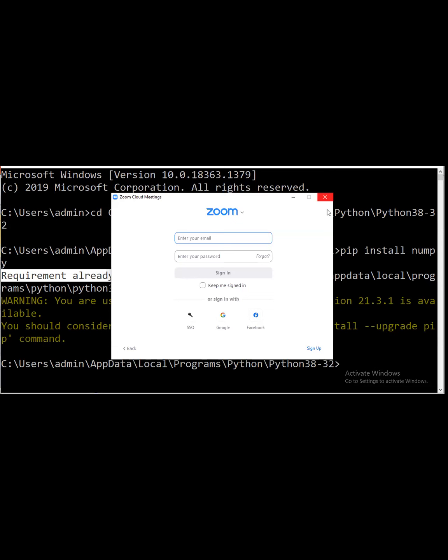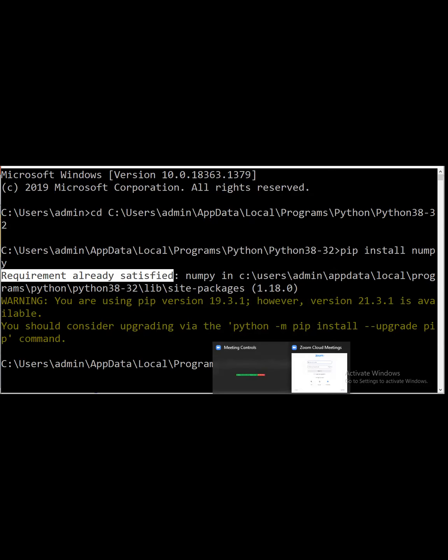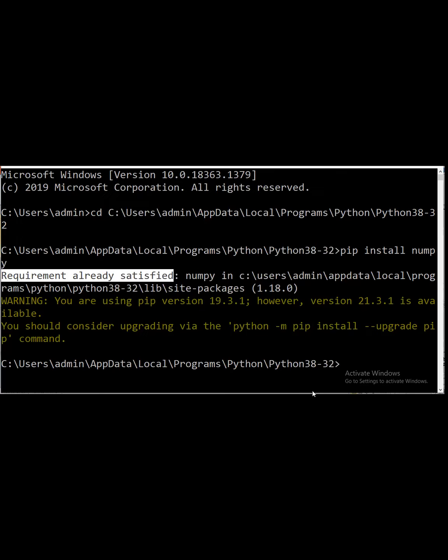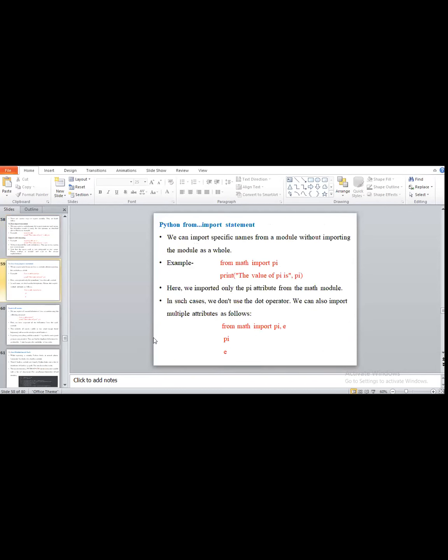Okay, so this will be another example of a module. Means if any package is not there, you have to directly go here and install that. If I enter any name, it will say requirement already satisfied. Why? Because I have already installed each and every package here. Okay, so these are the modules, how to define them, or what the modules in the file are.